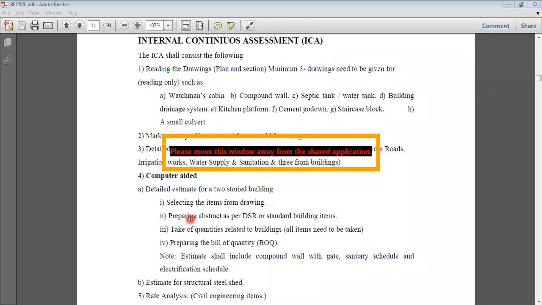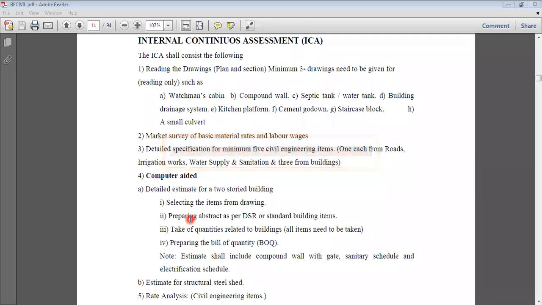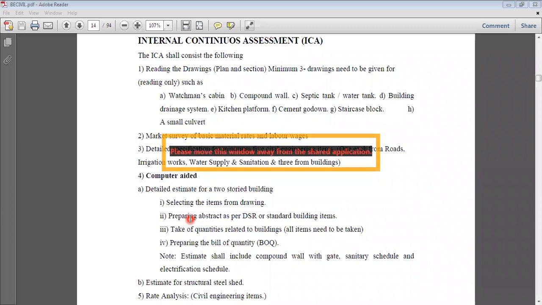Nothing logical, simply download the drawings, and for the second and third tasks just copy from the SSR. Actually, every year we send students outside for the market survey, but in this pandemic situation, don't go outside anywhere. Just take it from the SSR and complete it in the notebook. Is there any problem in the first 3 practicals? I don't think anyone will have a problem, but if you have any doubt, you can ask me.